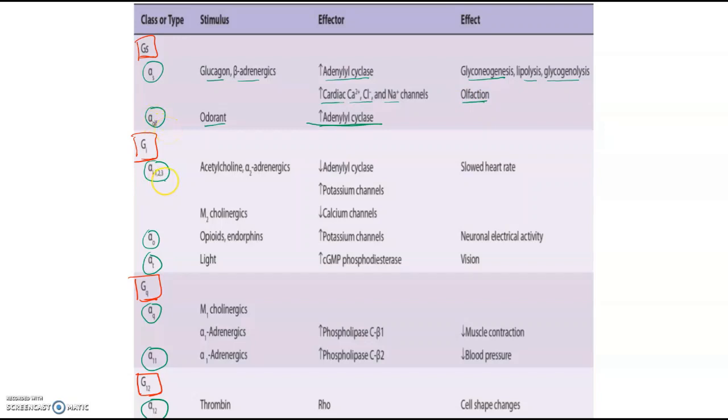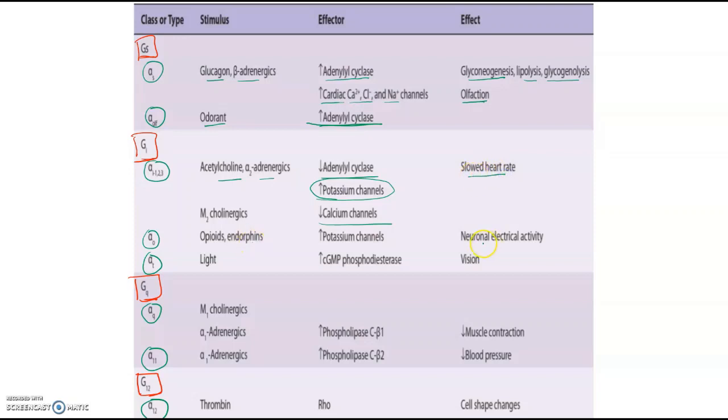Okay. Then alpha I1, 2, 3, acetylcholine, alpha 2 adrenergics. What they do is the opposite effect. They decrease adenylyl cyclase, they decrease calcium channels, and they increase the potassium channels. So this will decrease the heart rate.